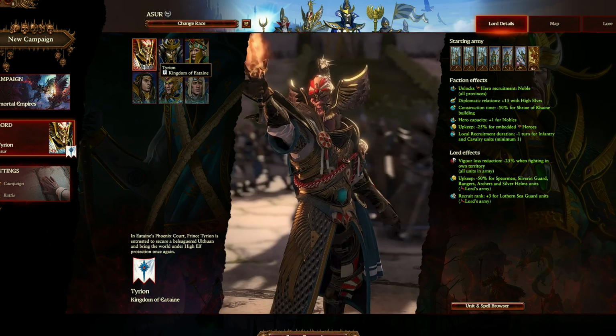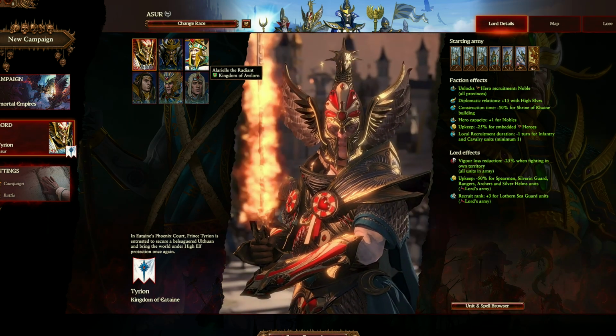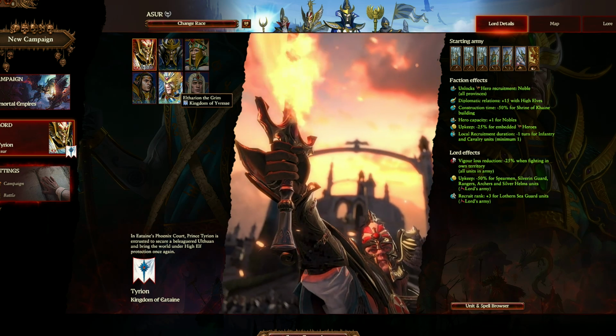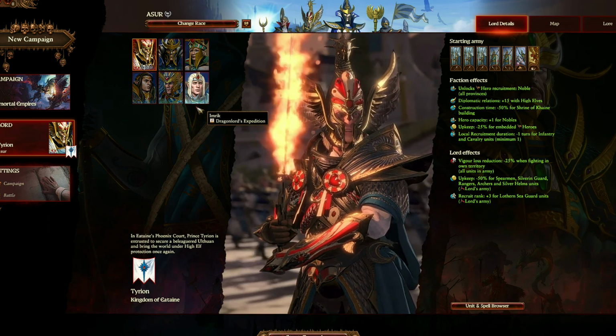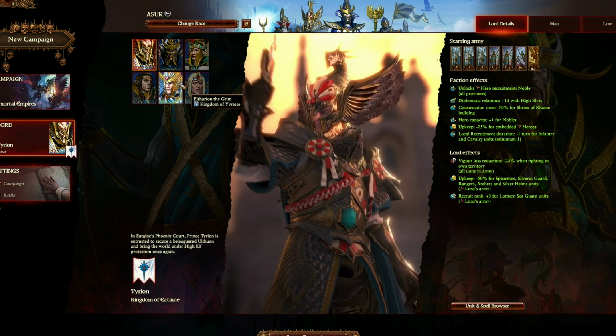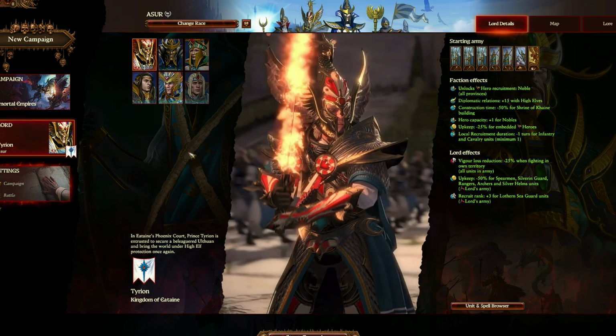In fact, Lore Master's Expedition. Most of these others are Kingdom of, and then their previous name. But not all of them. So Kingdom of Ivras, and okay, actually half of them are and half of them aren't. All of the High Elf kingdoms on Ulthuan are listed as Kingdom of such and such, which I will show in just a moment. So let's go ahead and do that.